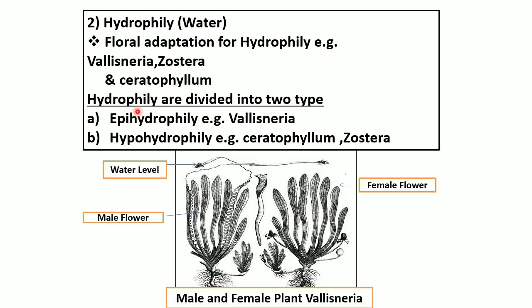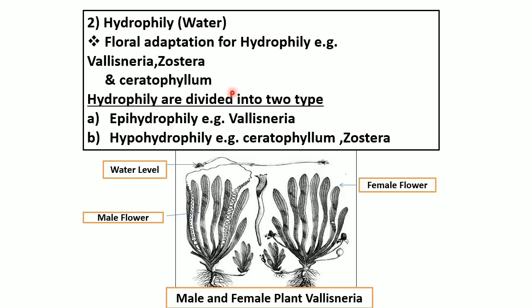Seventh floral adaptation in hydrophily, the changes in specific gravity are controlled by formation of one or more starch grains in a pollen grain. Eighth, the pollen grains may be elongated as compared to other plants. Pollen grains are elongated, needle shaped, or oval shaped. Ninth, stigma is long and sticky. In hydrophily, stigma is always long and sticky in nature.